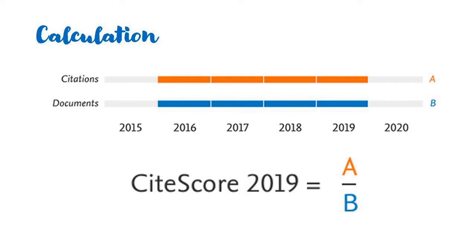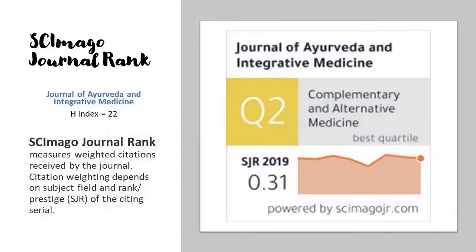If you visit any journal website that is published by Elsevier, CiteScore will be displayed on its website. Along with CiteScore, there will also be SNIP and SJR. 2 more metrics will also be displayed. So what is Scimago Journal Rank? It is called SJR. For instance, on the left side you can see the Journal of Ayurveda and Integrative Medicine. This journal has an H index of 22. That is one aspect.